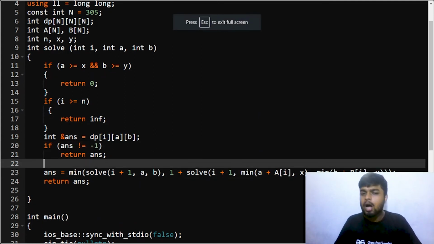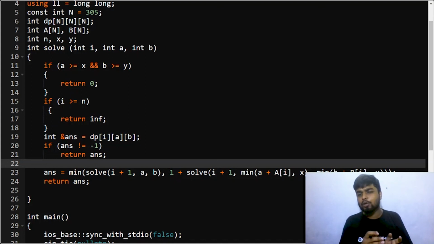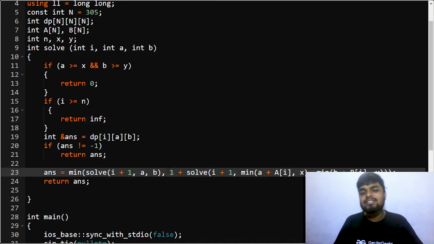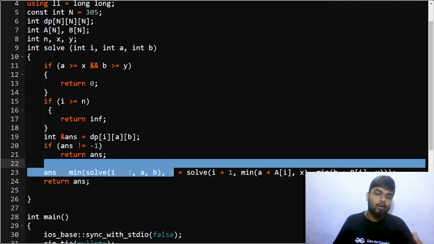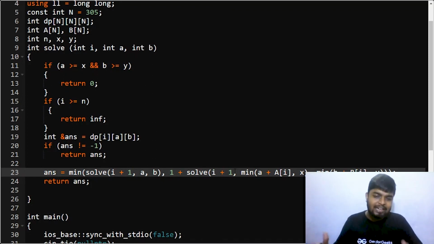And this is the thing that can happen, that for this particular state, for the ith lunchbox, you are not taking anything, and you are simply moving with the current sum of a and the current sum of b that you have, to the i plus 1th state. Another thing that can happen is that you have taken this lunchbox, so you will add 1, and in the solve function you will pass i plus 1, because you will want to move to the next lunchbox.